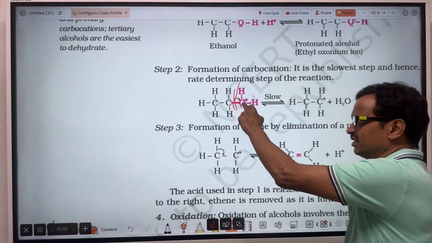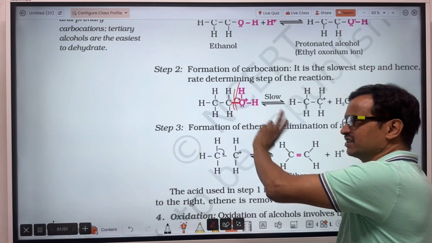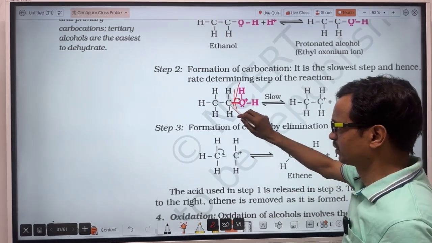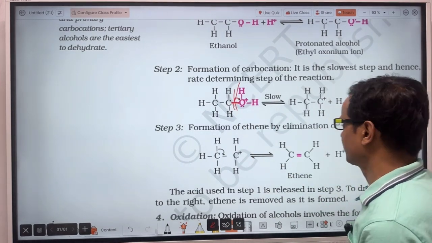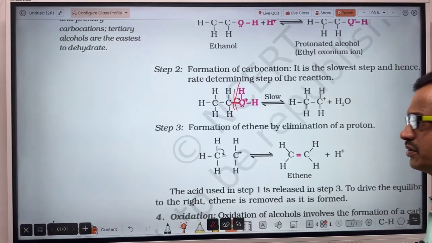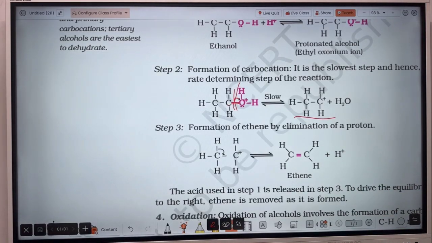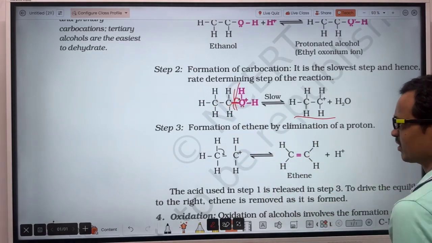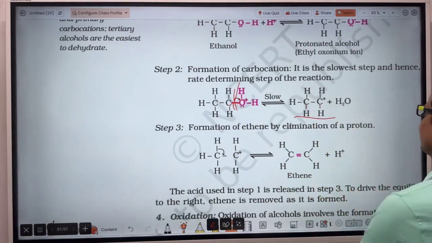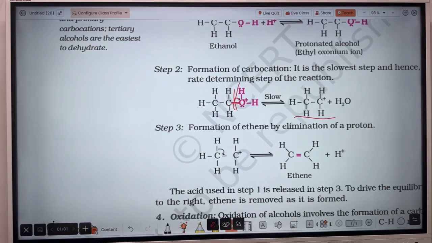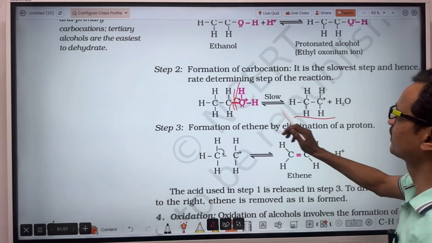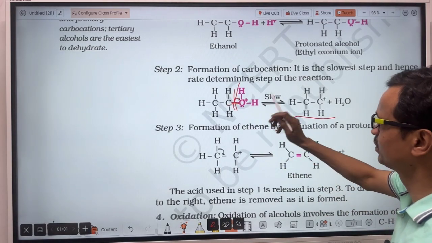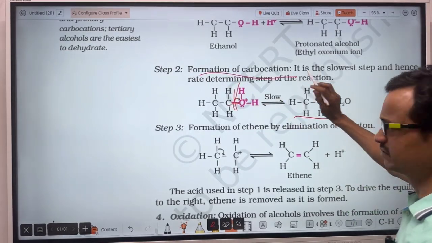Since this oxygen takes the electrons of the carbon too, there will be development of a positive charge on this carbon. So there will be formation of a carbocation. So second step is removal of water from the protonated alcohol and formation of carbocation.